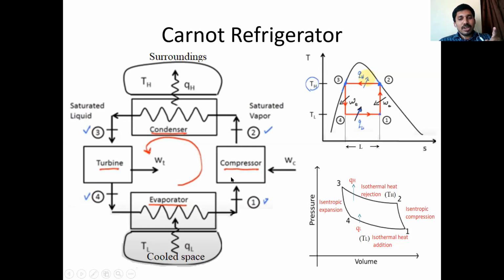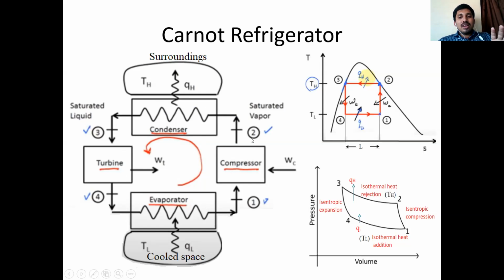First one is compressor, second one is condenser, and third one is turbine, and fourth one is evaporator. Turbine can also be called as expander. Evaporator can also be treated as refrigerator.